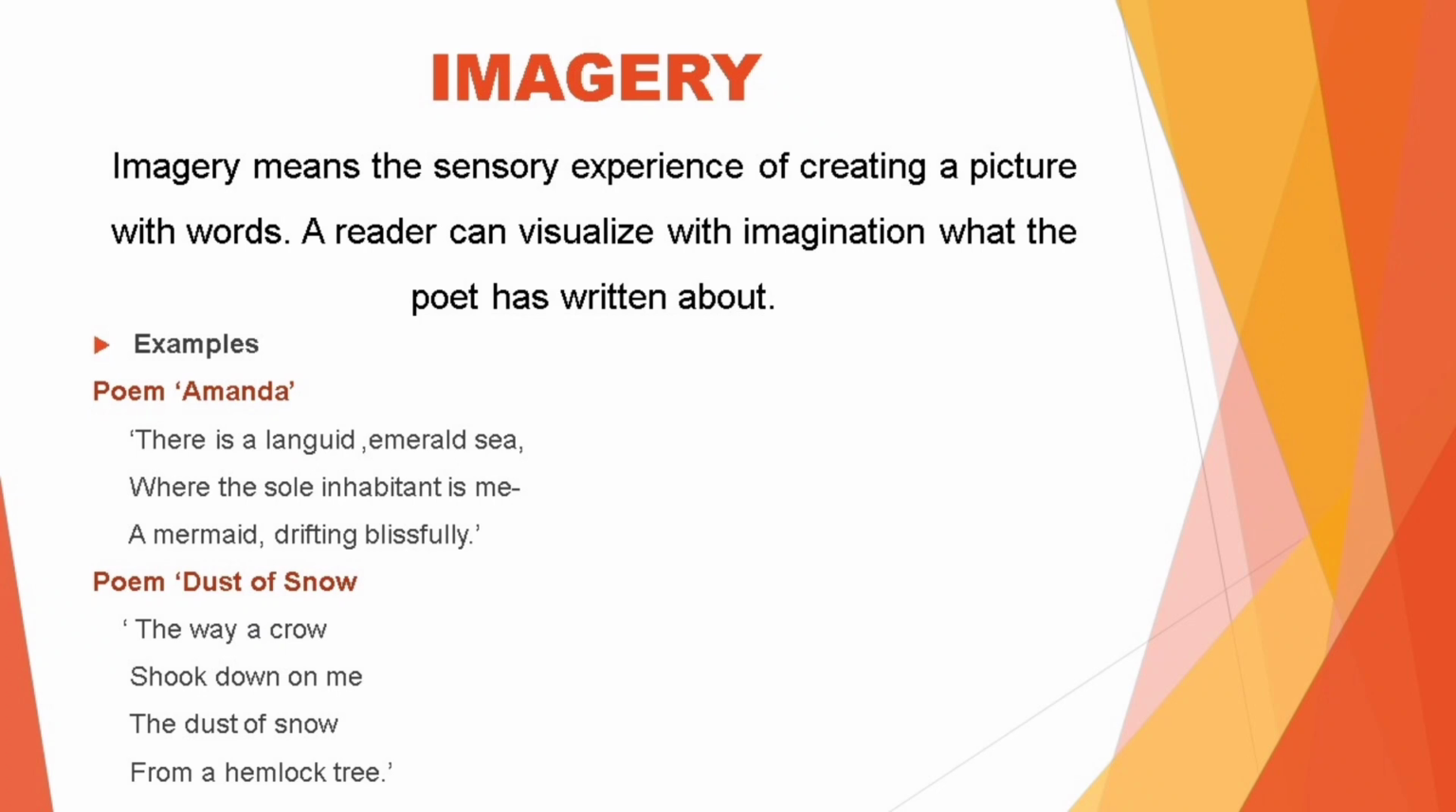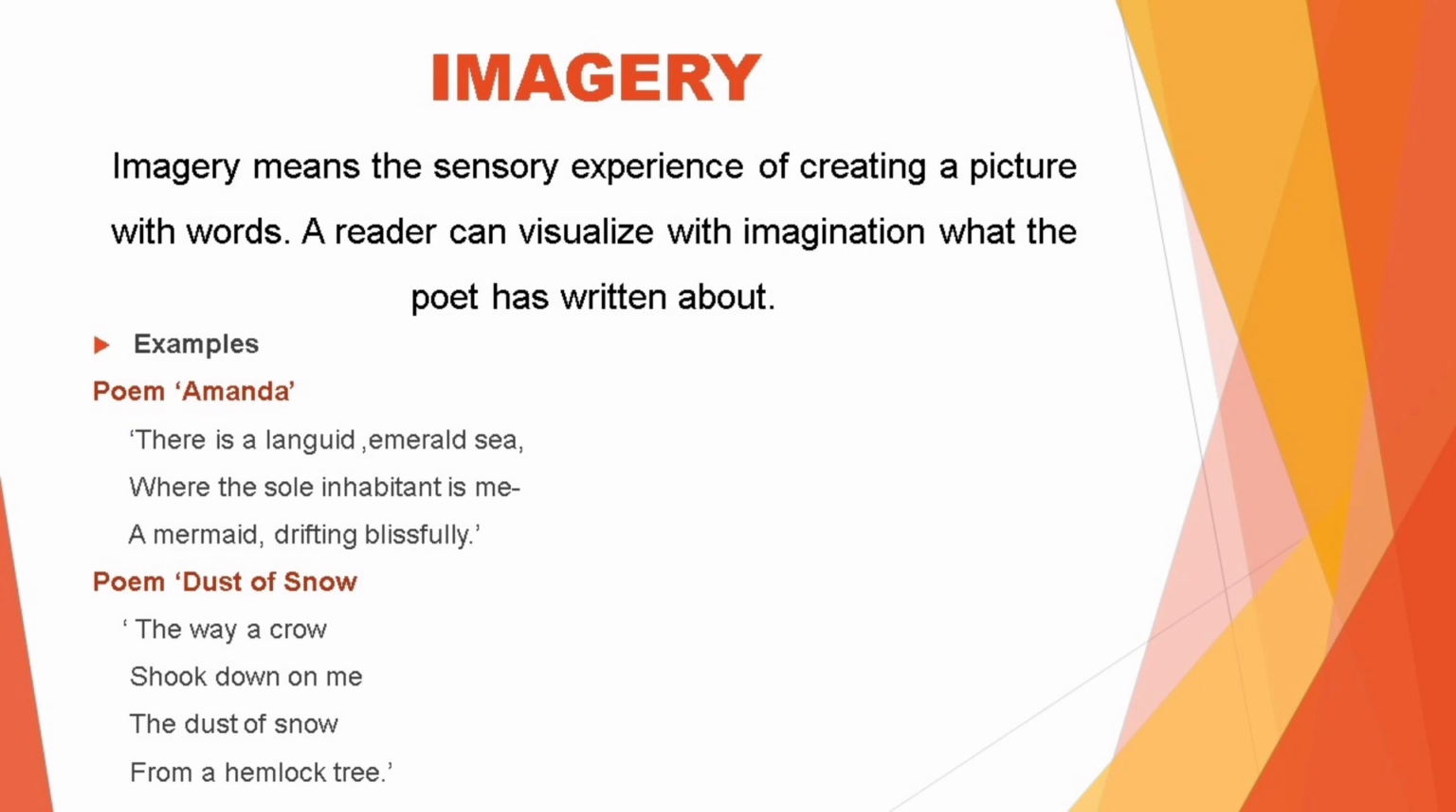Imagery is a very important literary device. Imagery means the sensory experience of creating a picture with words. A reader can visualize with imagination what the poet has written about. For example, when we read the poem Amanda, "there is a languid emerald sea where the sole inhabitant is me, a mermaid drifting blissfully." We can actually visualize the mermaid floating and drifting in the emerald-colored sea.